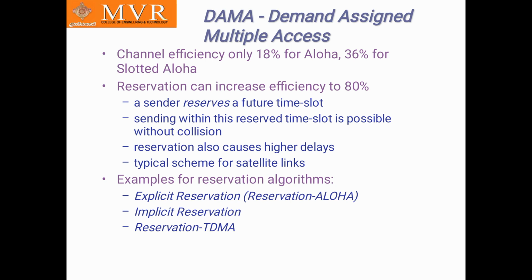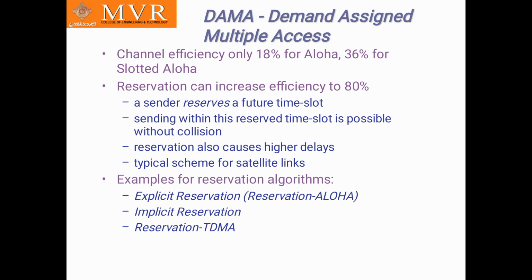DAMA, demand assigned multiple access. The channel efficiency is only 18% for aloha and 36% for slotted aloha. It is used for reservation and can increase efficiency to 80%. A sender receives a future time slot. Sending with this received time slot is possible without collision.